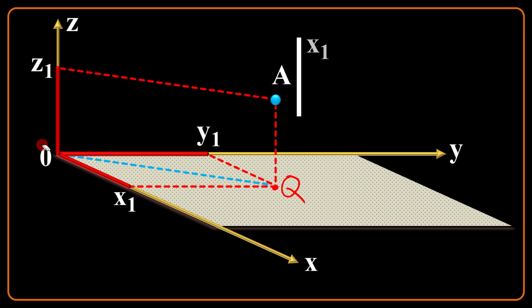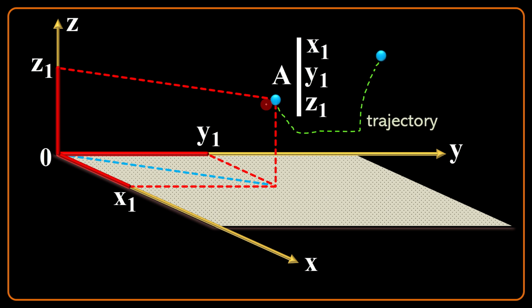So a triple like x1, y1, and z1 will make the properties or the characteristics or components or coordinates of the point A in this space. This is a special address for the point A. But what the motion is? Suppose that A is an object and then it travels through a very complicated trajectory and gets the destination B. B is the destination with its own special set of coordinates x2, y2, and z2.